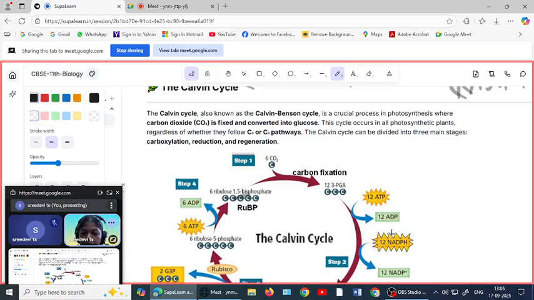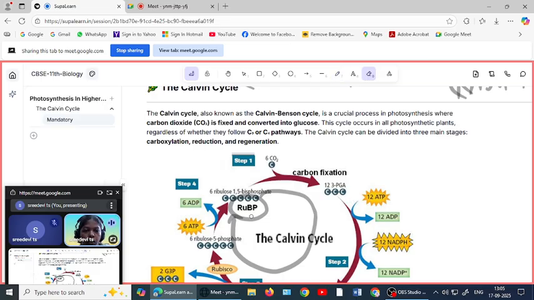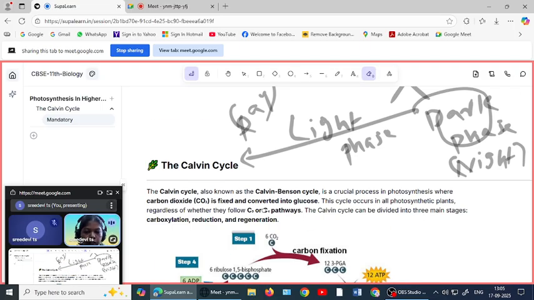Because this is the main chemical of this pathway, and this chemical is produced again after each round of process. That's why it's called a cycle, because the first step is repeated after every turn. Okay, that's why it's called what? Cycle. We got it.